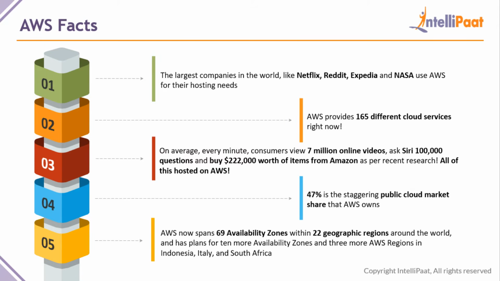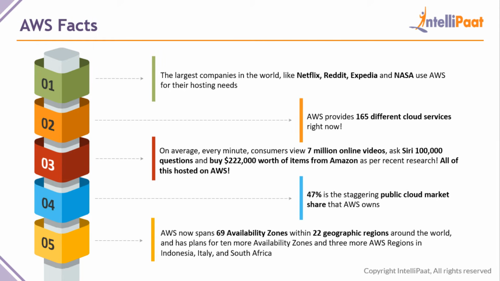And comparing these 3, AWS had 47% of the cloud market. Not comparing all the cloud domains, not comparing IBM or Oracle, just comparing the top 3, AWS has 47% of that market.